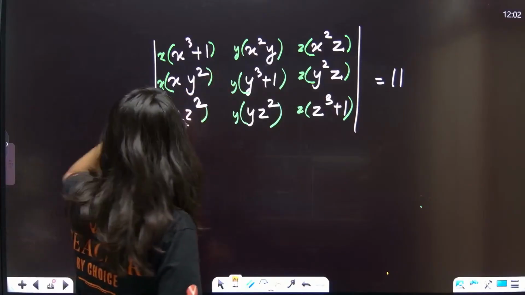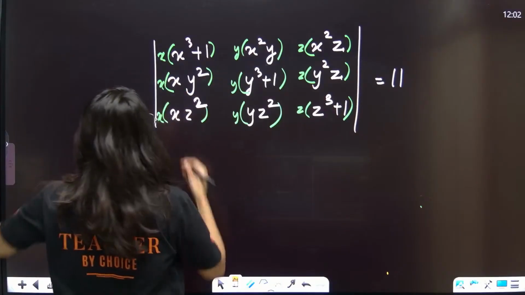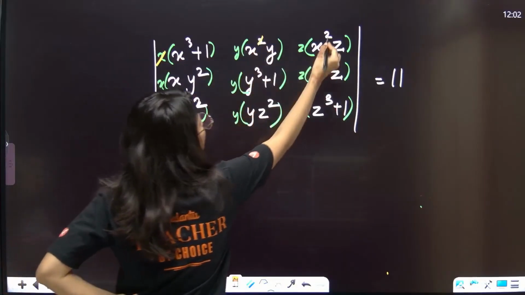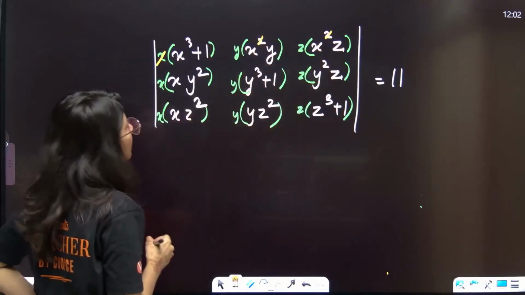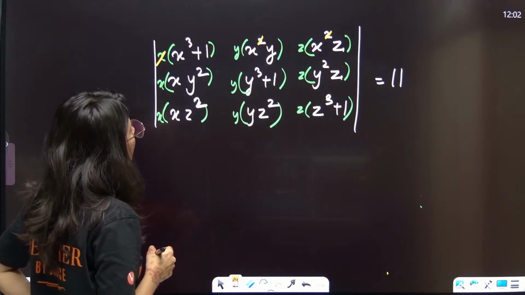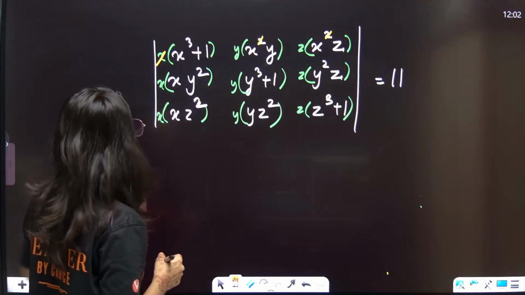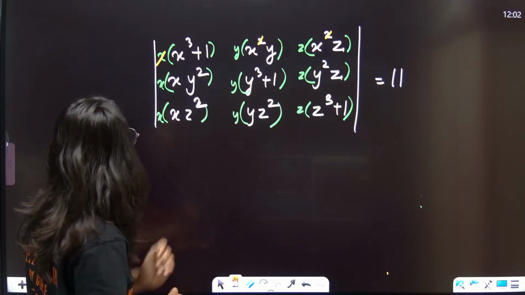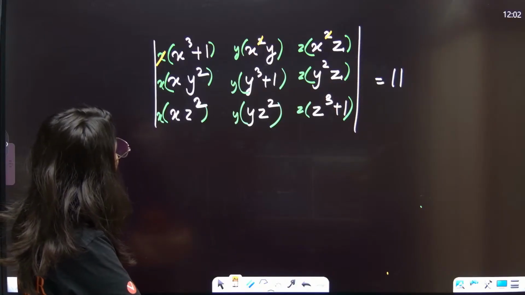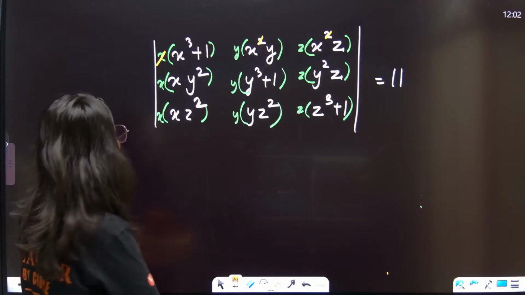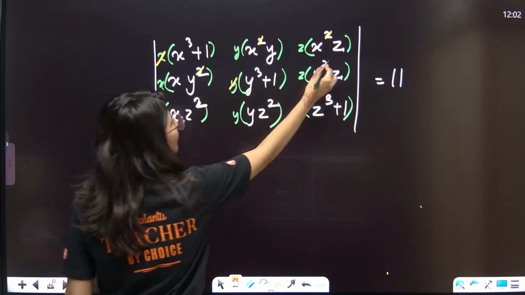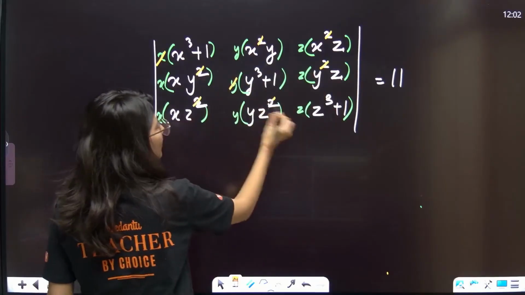From row 1, can you see I can take x common? So x will be gone. Now y I will take common from this row. Y gone, y gone, y gone. Z I am going to take common from this row.